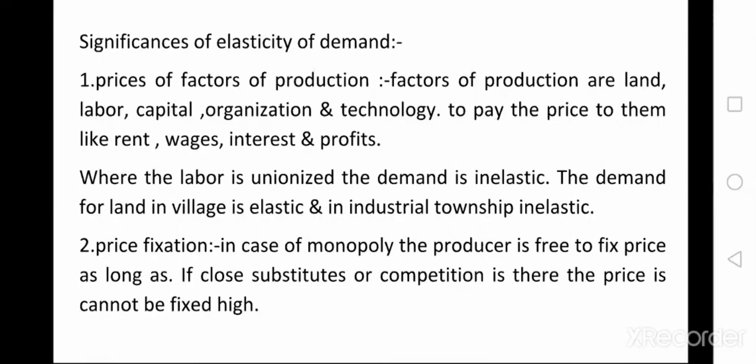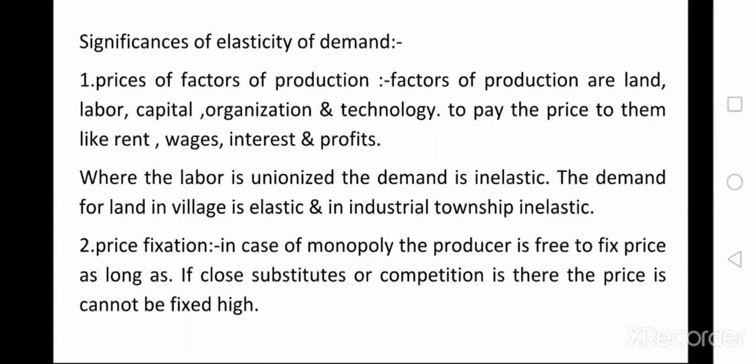Next factor is price fixation. If only a single company is available to produce a particular product, that is called a monopoly situation. In this monopoly situation, the company fixes a very high price to gain more profit, because there is no competition in the market.